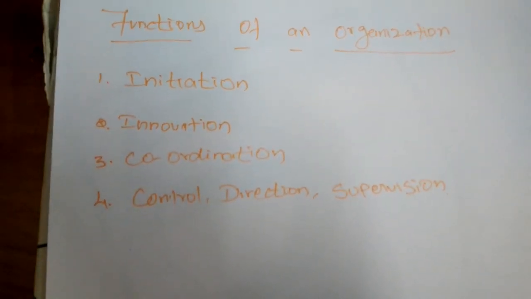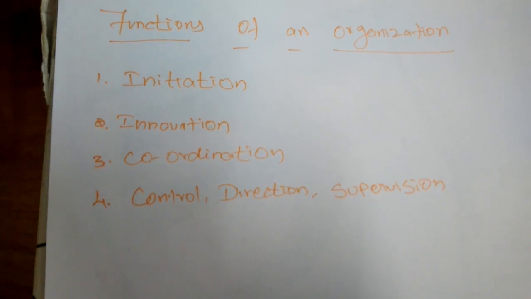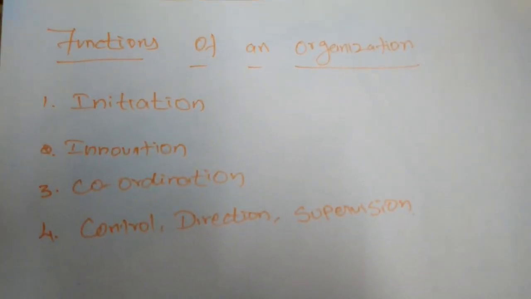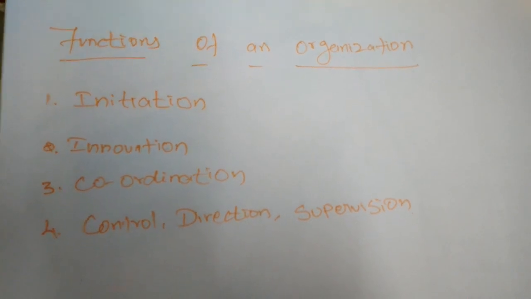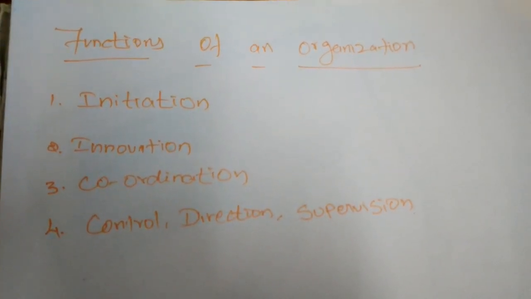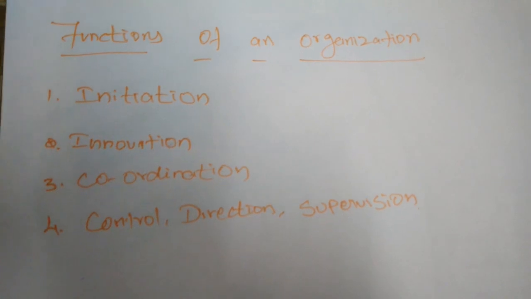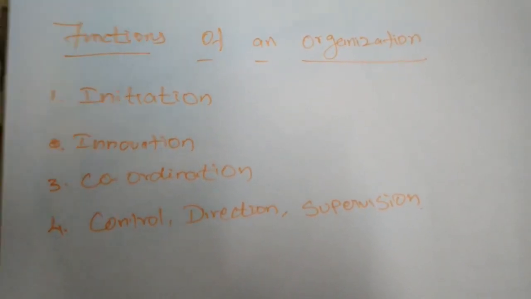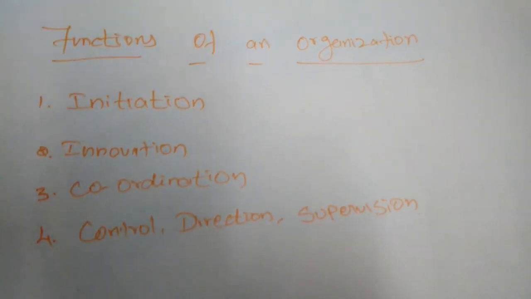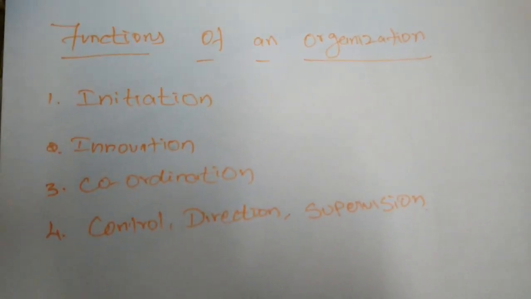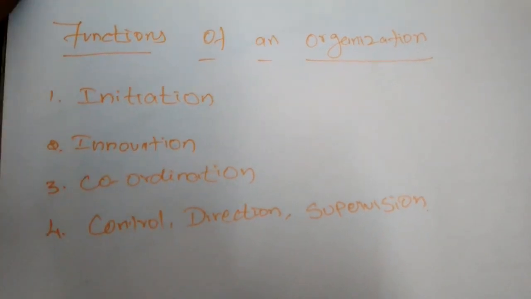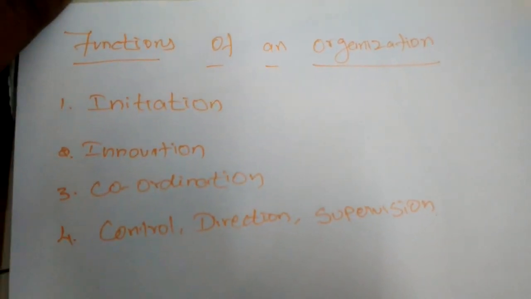So the organizer is a most important factor of production, because production of a commodity is done on the basis of demand, but the produced commodities have to reach the hands of consumers. The goods move from the producer to the consumer only by way of the organizer or organization.